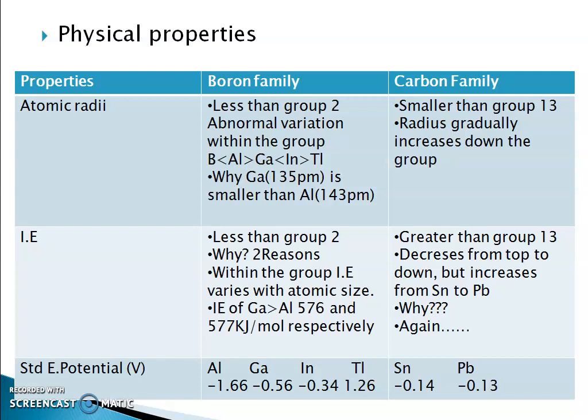Coming to carbon family, they have ionization energy much higher than group 13 and decreases from top to down. But there is a slight increase observed in ionization energy from tin to lead. Definitely you may have the question, why such an increase?